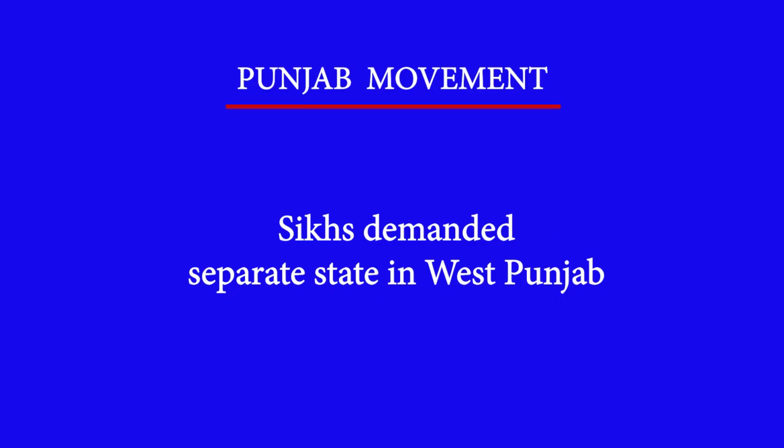Coming to our next movement, that is the Punjab movement, which is again a very important movement. The Sikhs actually demanded West Punjab, because we all know that during the partition, Punjab and Bengal, both these states were partitioned.